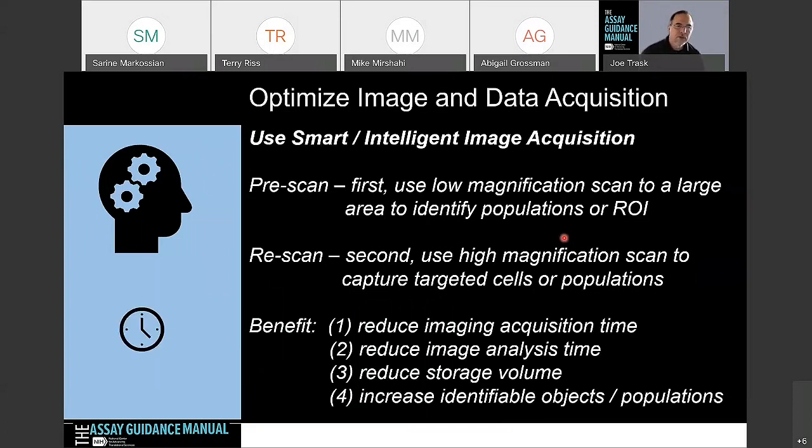The benefit of using this type of methodology for 3D imaging is you're reducing the image acquisition time overall, because you're going to reduce those empty fields as I showed you earlier. You're going to reduce the image analysis time because you don't have to process empty wells or empty fields of view. And you're going to reduce the storage volume. And you're going to increase the identifiable objects or populations for more statistical power.